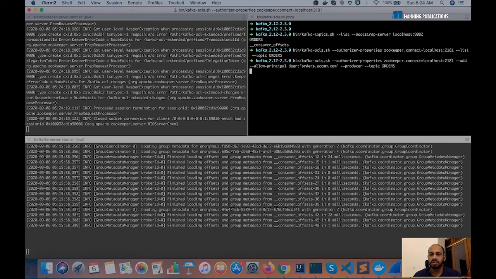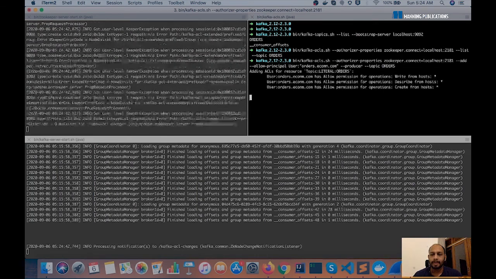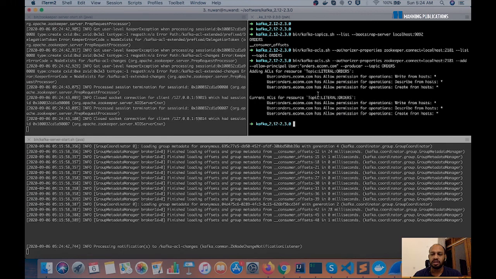If we execute this command, it will tell Kafka that the entity identified by orders.ecom.com, which is the order processing microservice, has read, write, and create rights on the orders topic, right?